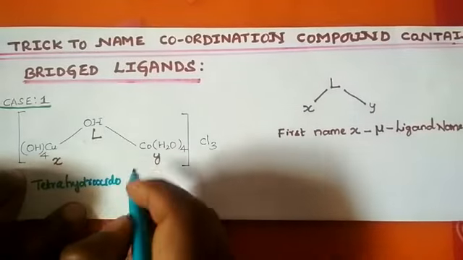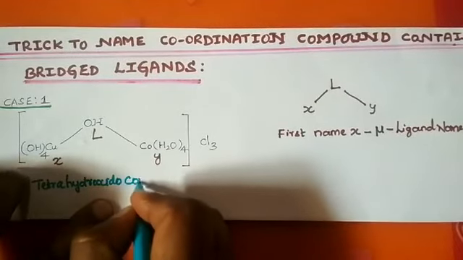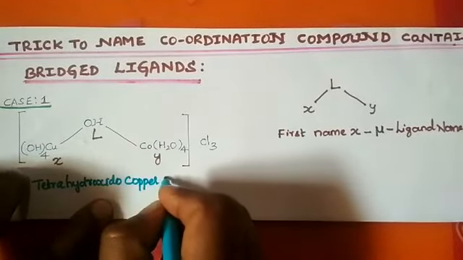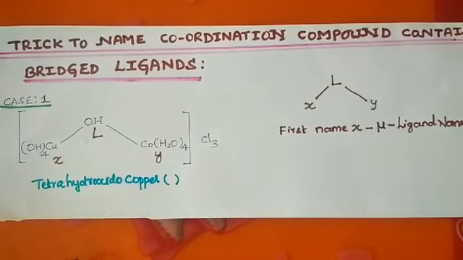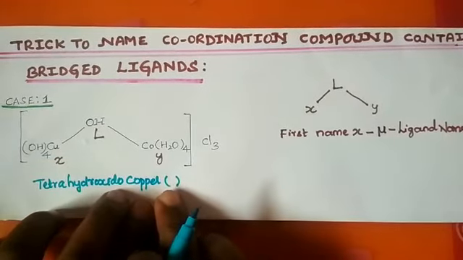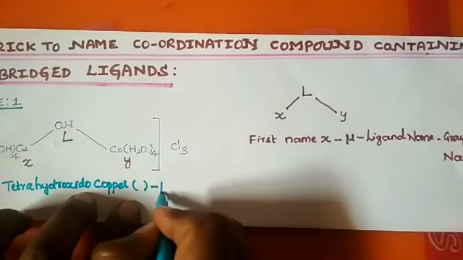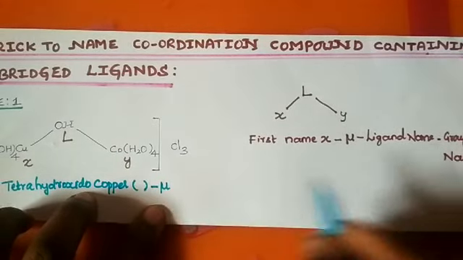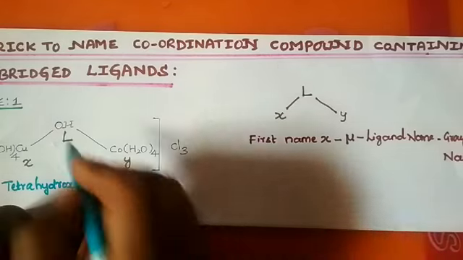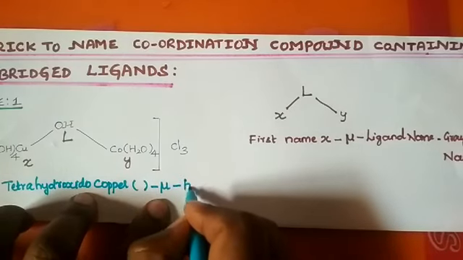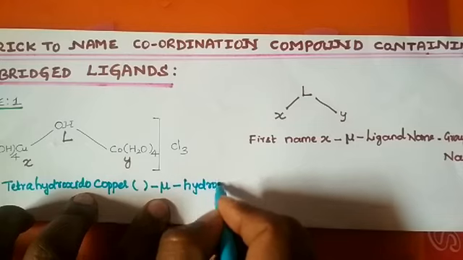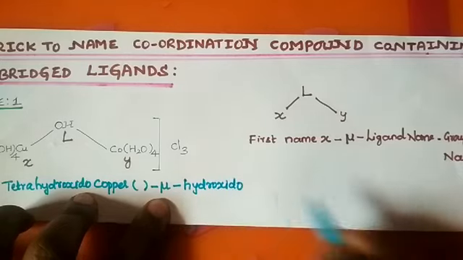It is copper, so you write the name copper. You open a bracket, which indicates the valency. Then you follow with mu. Why? Because then we write the ligand name. The ligand is OH, so you write hydroxido. Also you write hydroxido.